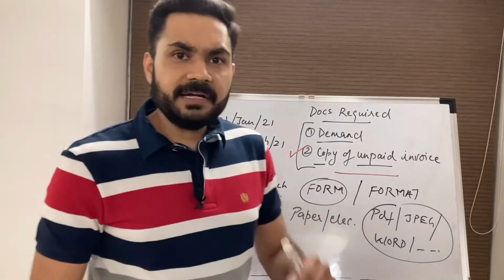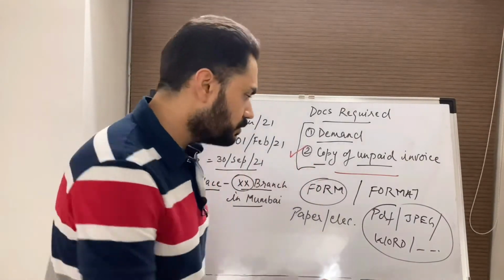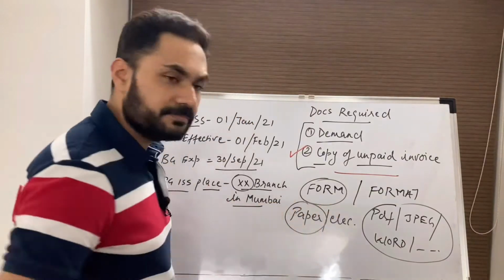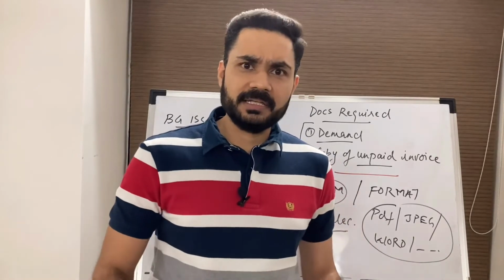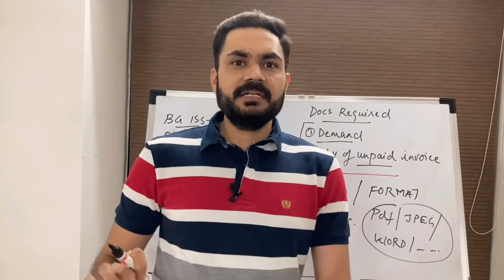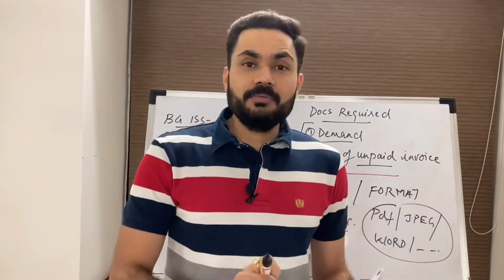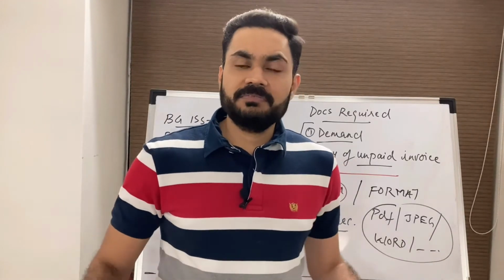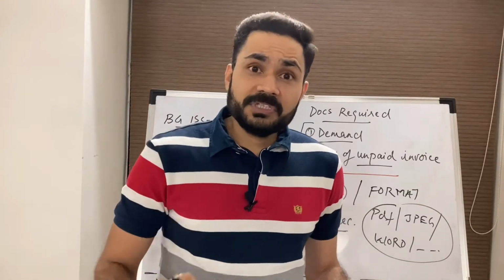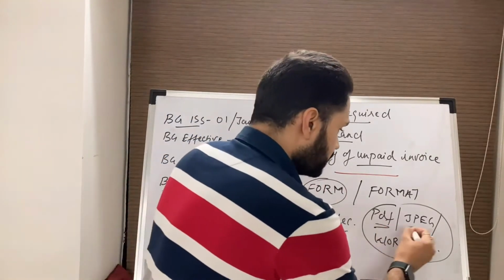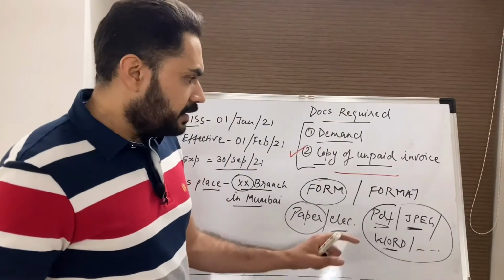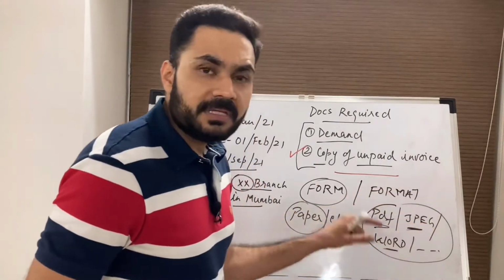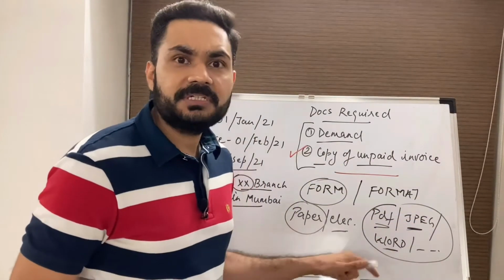So if a guarantee is silent, by default presentation is to be made in paper form. If the guarantee says that demand can be presented in electronic format, if the wording of the guarantee is just that the demand can be presented in electronic format, but in what electronic form the guarantee does not specify, so the beneficiary can present the demand in any of the formats, provided that demand is presented at the address which is mentioned in the guarantee.